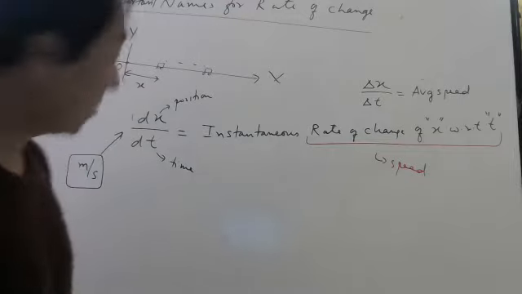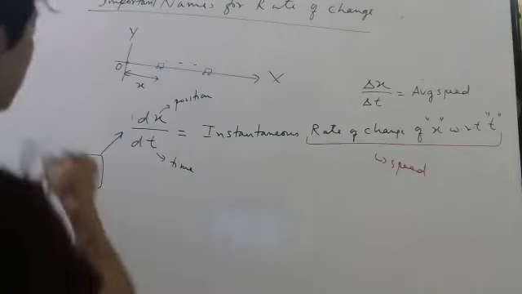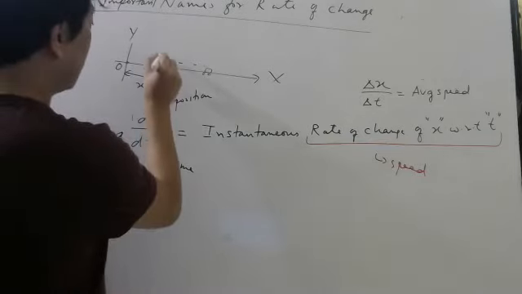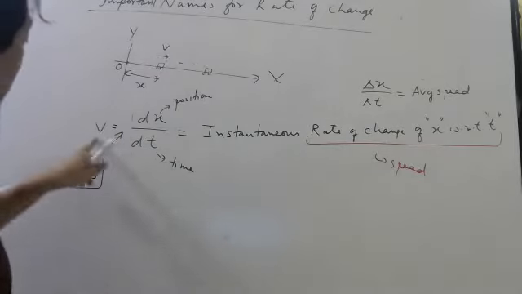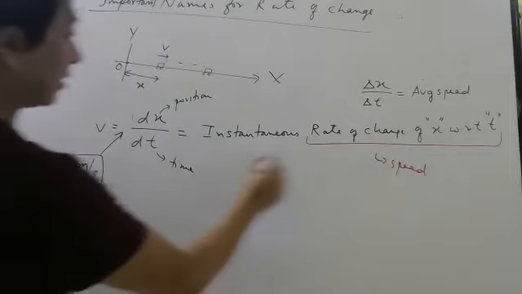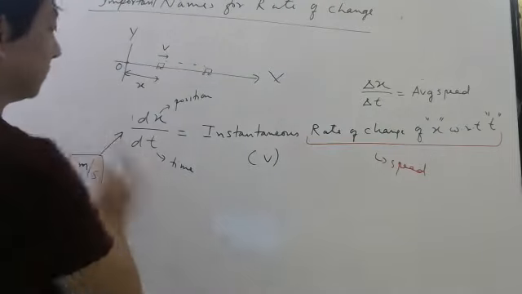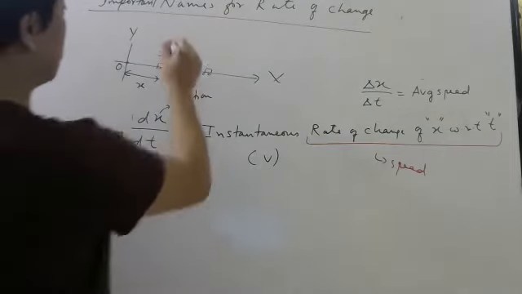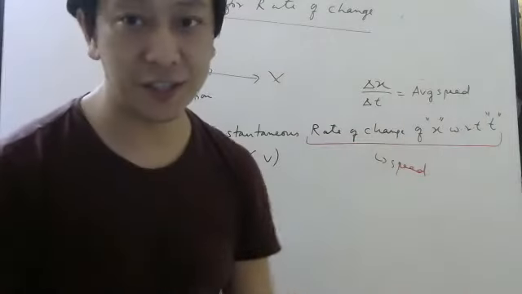Okay. Similarly, suppose this is moving with some speed, and that speed we can call v. So dx by dt is your v. Instantaneous speed, this symbol we write as v. Now suppose v is also changing.